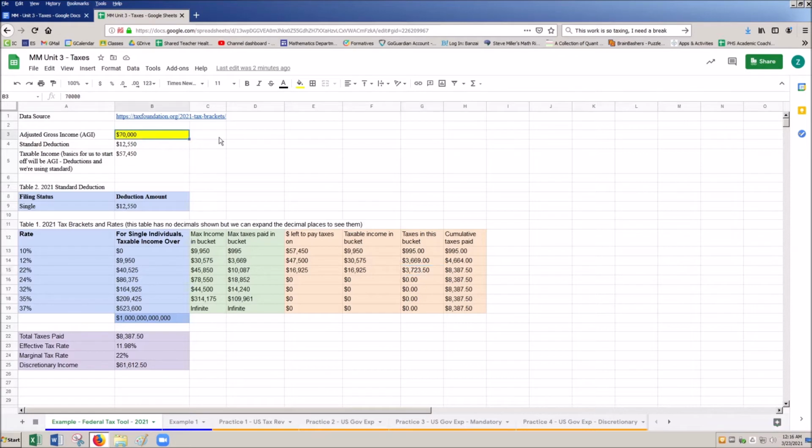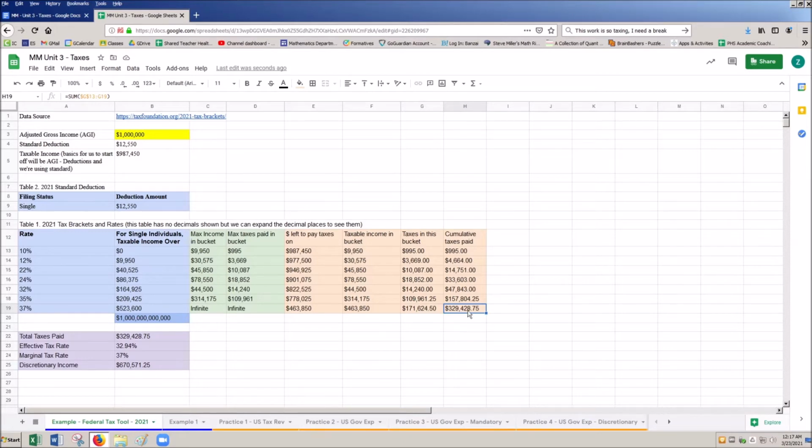Let's do a cool example. Let's do like $1 million. This is like how much I make in a year typically. So basically we've got our standard deduction coming out here. We have some massive amount of money. It's going in, it's filling all these buckets. We're all the way into the maximum bucket here, which is anything past 523,600. I put a little infinity here because there is no cap on this, right? It's just 37% all the way up. So the money I have left to pay in taxes in this bucket is 463,850. I am paying a total of 171,000 in this bucket, bringing my cumulative total taxes paid up to 329,000 and some change.